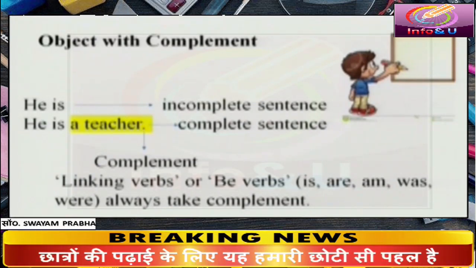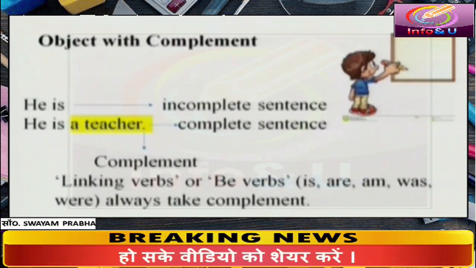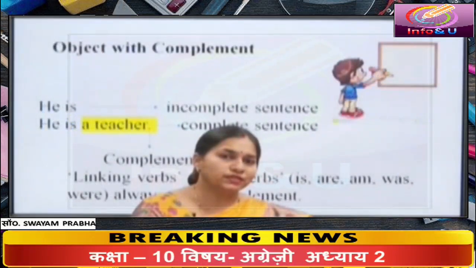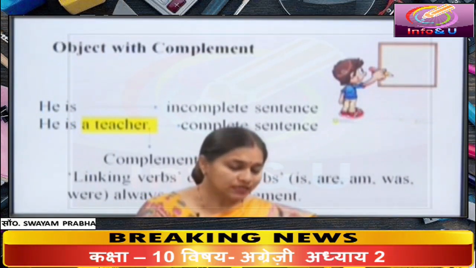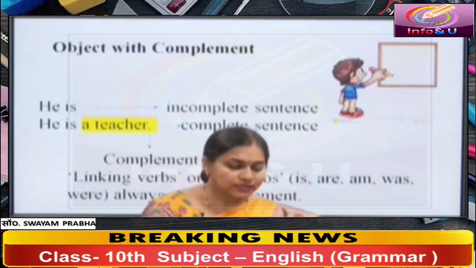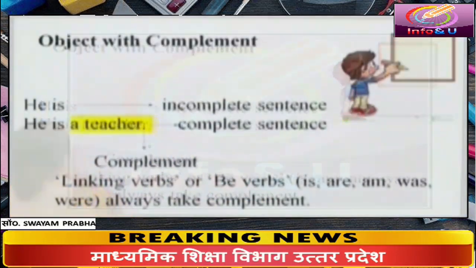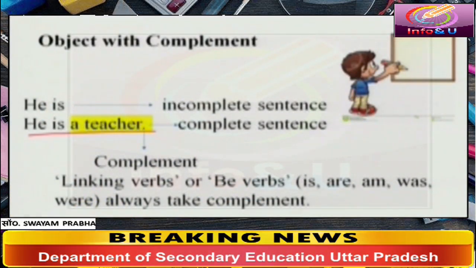Here one more type of predicate we have. Look at these two groups of words. Which one of these sentences is correct? He is a teacher. Obviously, he is a teacher is the correct sentence.